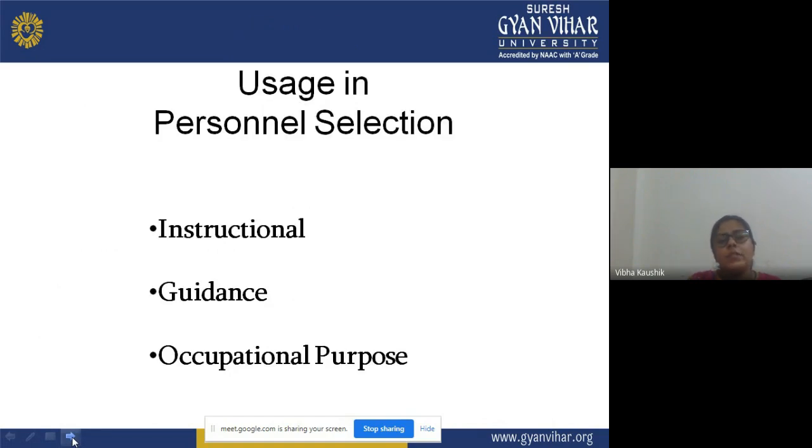Uses in personal selection means the use of aptitude tests in personal selection. When we are talking about personal selection, aptitude tests are also very useful.